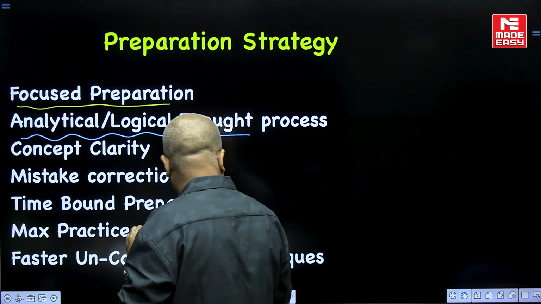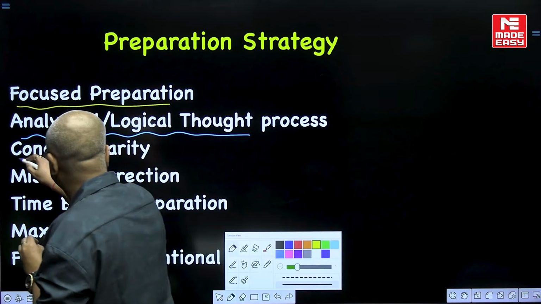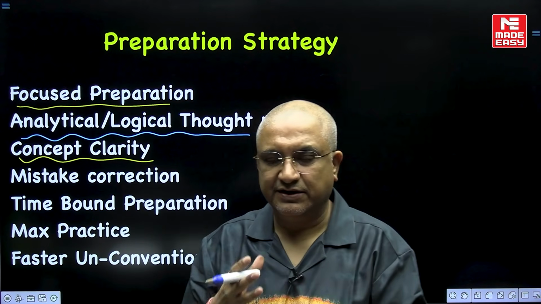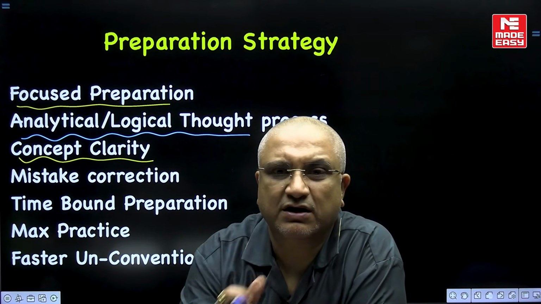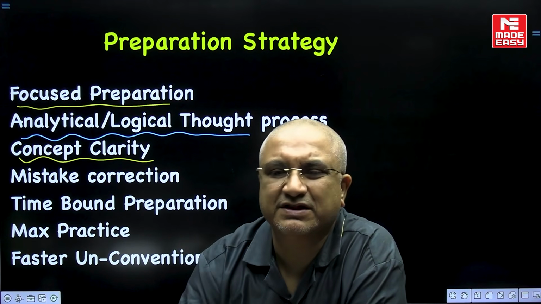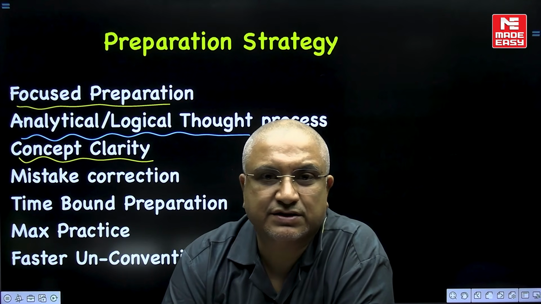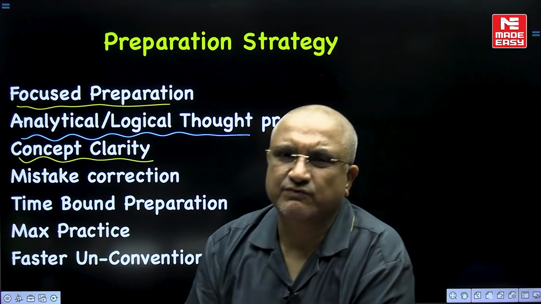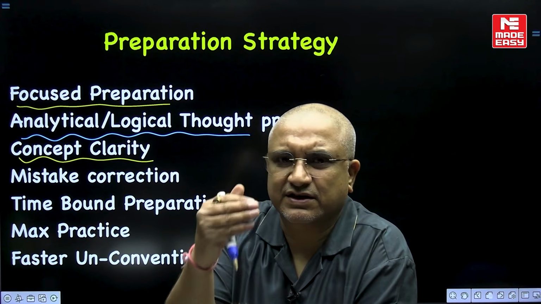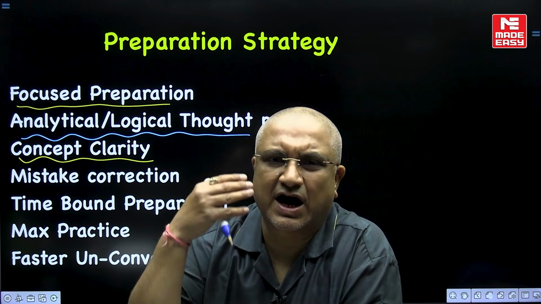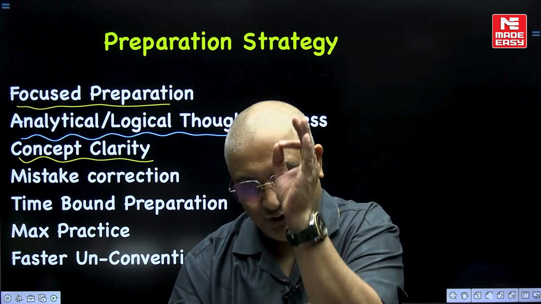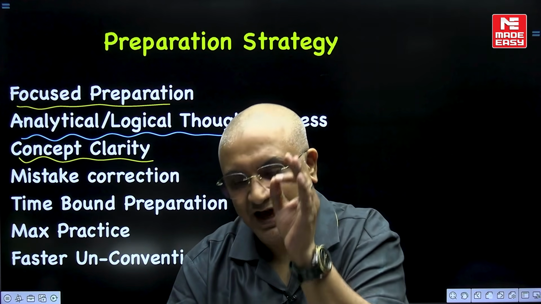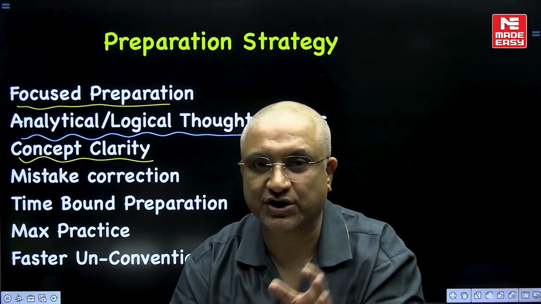Concept clarity is of utmost importance, right? There will be a few questions which can definitely be done through direct formula questions based upon real simple things like the number of handshakes, which is nC2, n into n minus 1 by 2, which is asked in PSUs, in GATE, in ESE and a lot of other exams. But for rank deciding questions, concept clarity is very necessary.